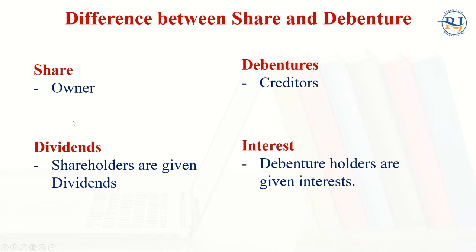If there is a profit, the profit will be distributed among the shareholders in the form of dividend. But debenture holders are not entitled to any profit, only the fixed rate of interest which is decided at the time of issue of the debentures.